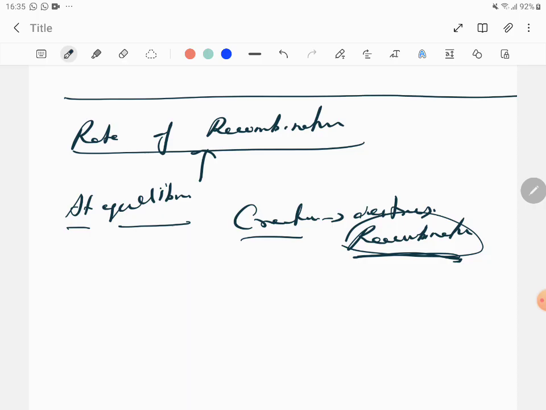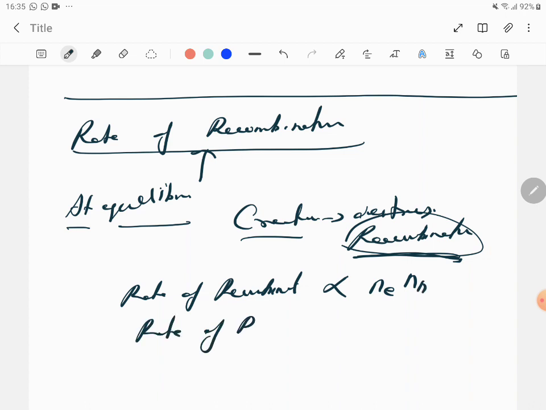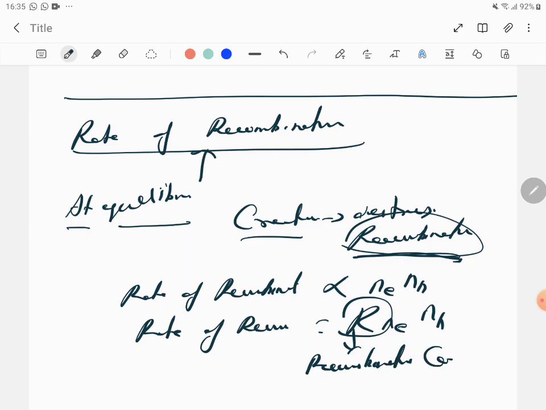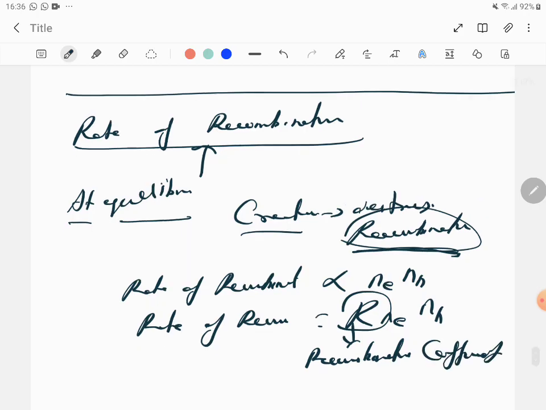The rate of recombination is proportional to Ne into Nh. So the rate of recombination is equal to capital R into Ne into Nh, where R is known as the recombination coefficient. My handwriting is bad, but I'm sure you can understand.